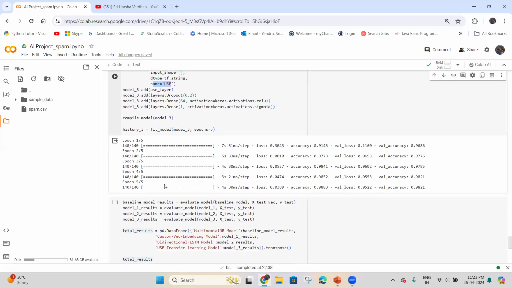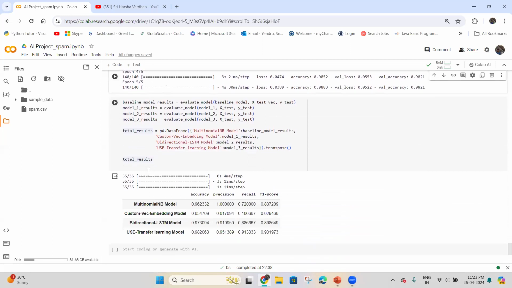And finally, the final code snippet will evaluate the performance of all the multiple models that we have seen earlier in this code, which includes a multinomial naive Bayes, custom vector embedding, bidirectional LSTM, and transfer learning with a universal sentence encoder. So it uses all these models for the performance on a test data set, adding all of those together and then aggregating the results into a data frame for comparison.